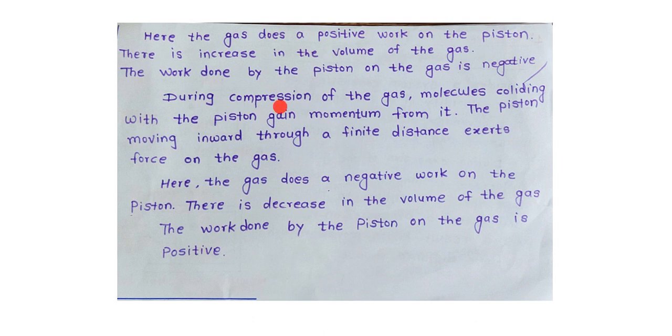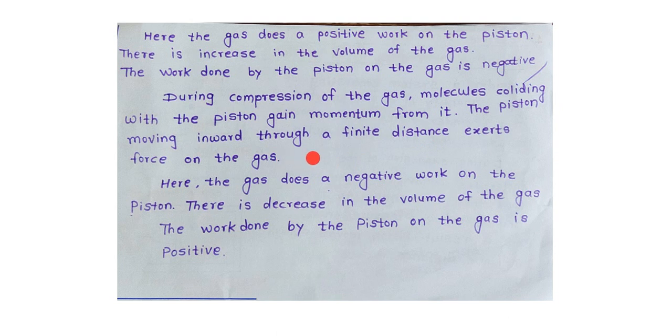During compression of the gas, molecules colliding with the piston gain momentum from it, and the piston moves inward. The piston moving inward through a finite distance exerts a force on the gas.